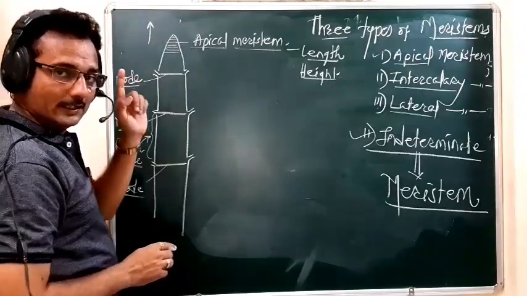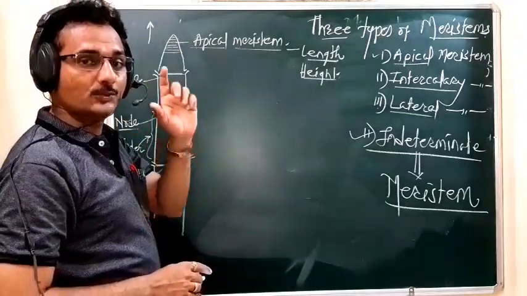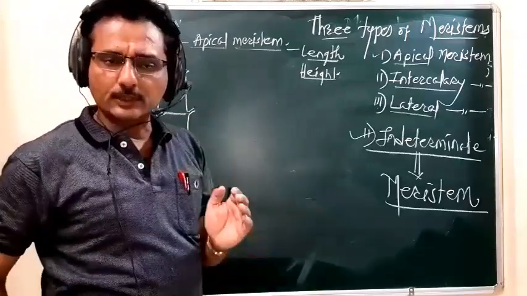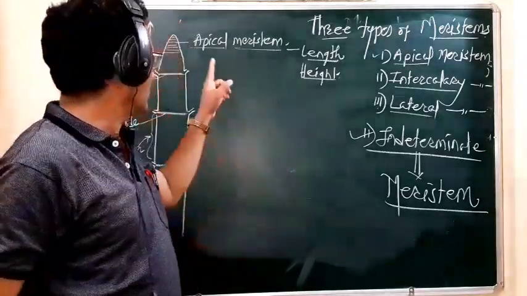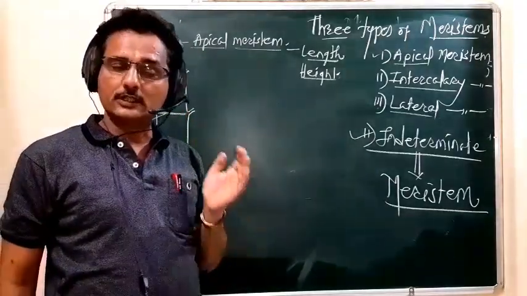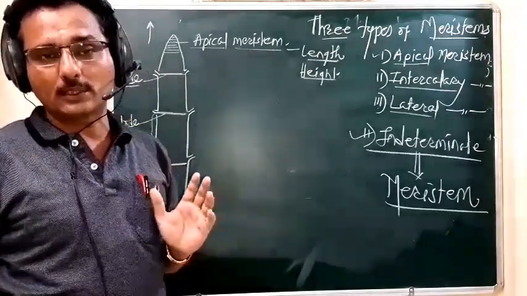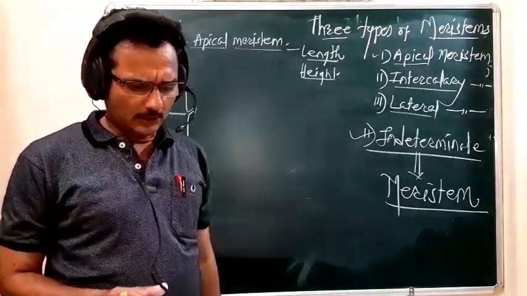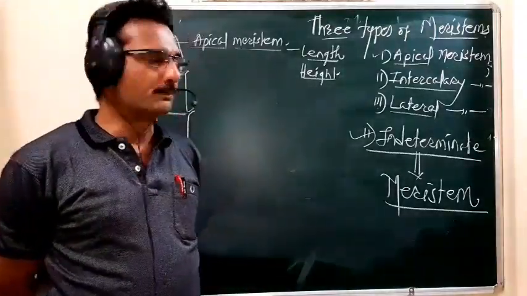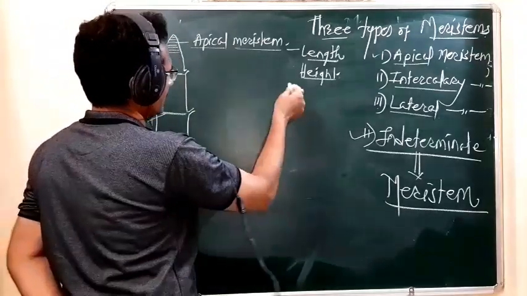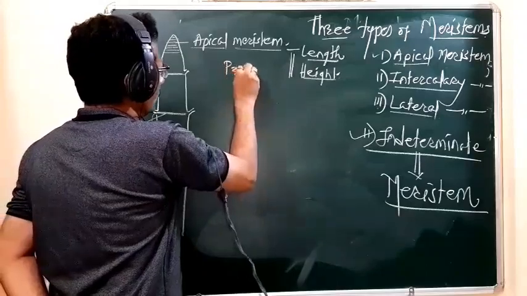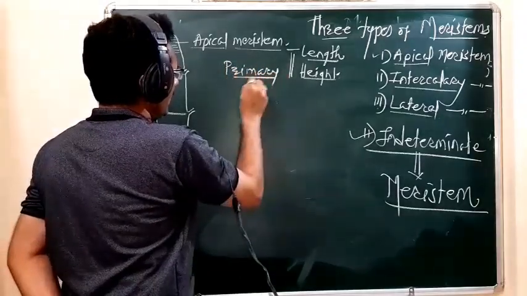We observe in the plant there is a continuous growth of the shoot apex. So because of the activity of the apical meristem, the length or the height of the plant body continuously increases throughout the lifetime of that plant. Such a type of growth is also called primary growth. So this apical meristem shows the primary growth.